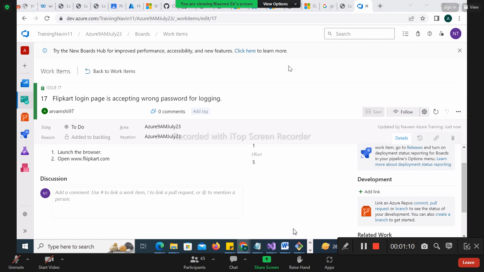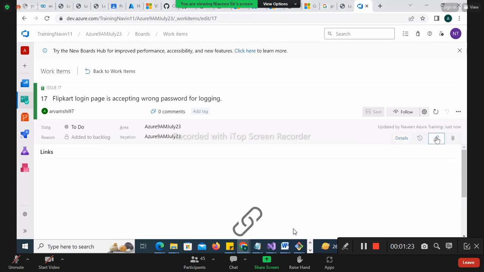Now what you have to do here is go back to here and link that. So how to link it? We have an option called link actually. So let's click on it, link. Now an issue will always affect. If you go to Jira, it will block, but if you go to the board, it will affect.